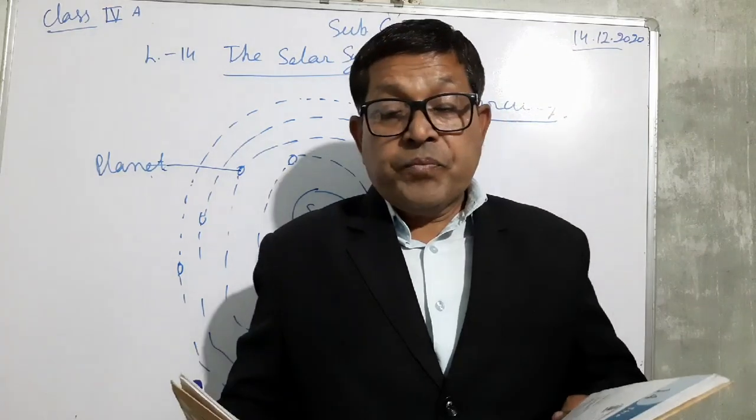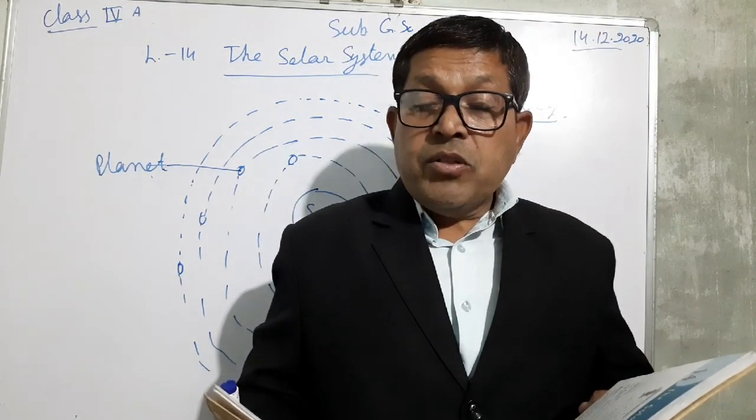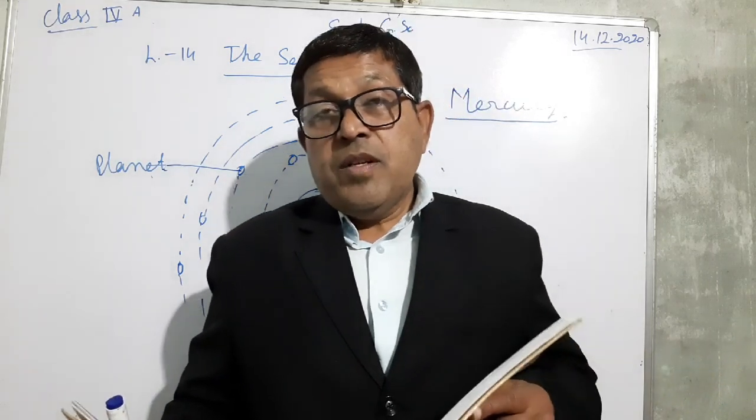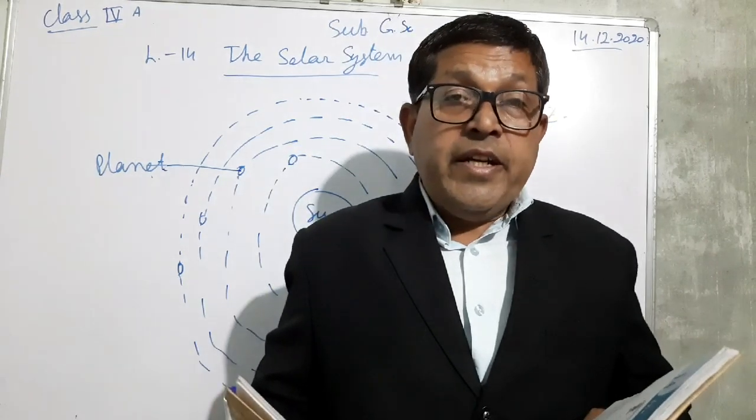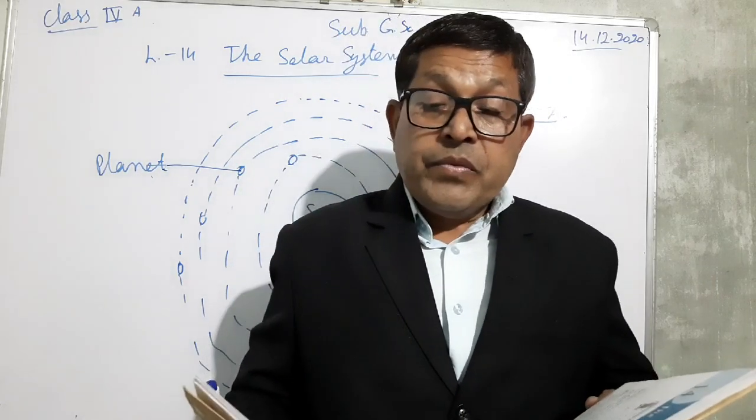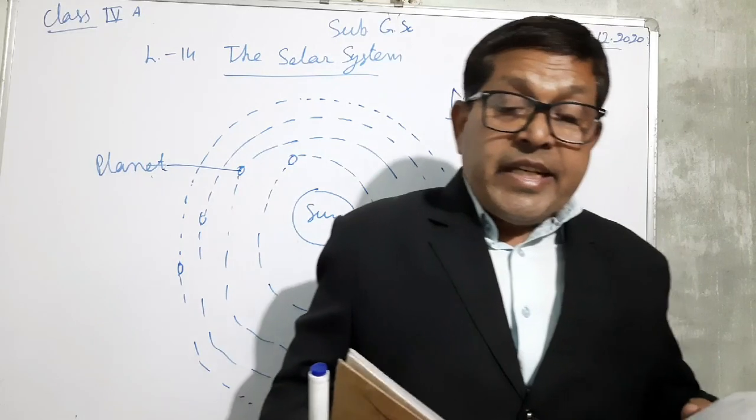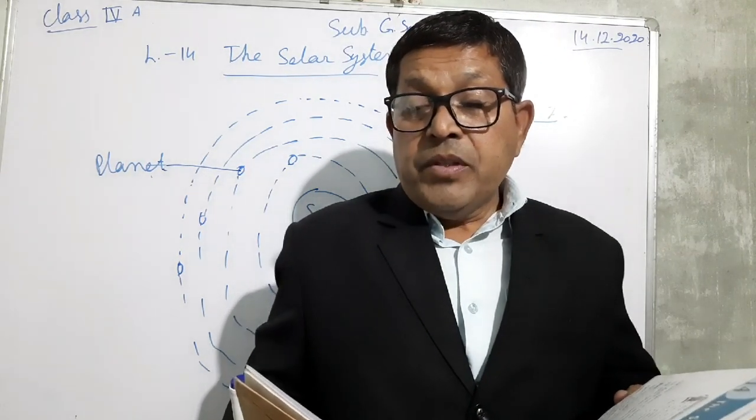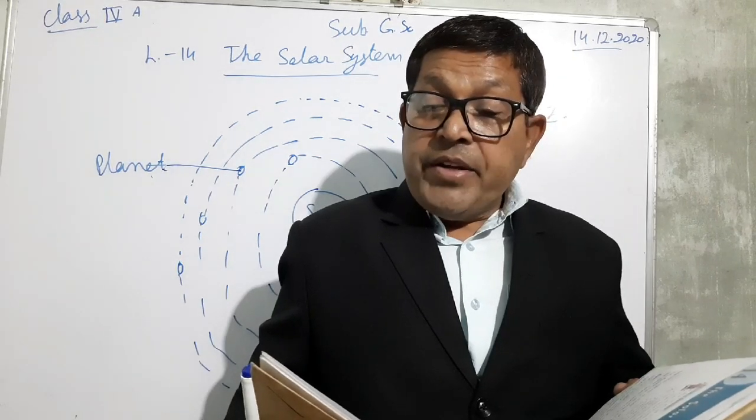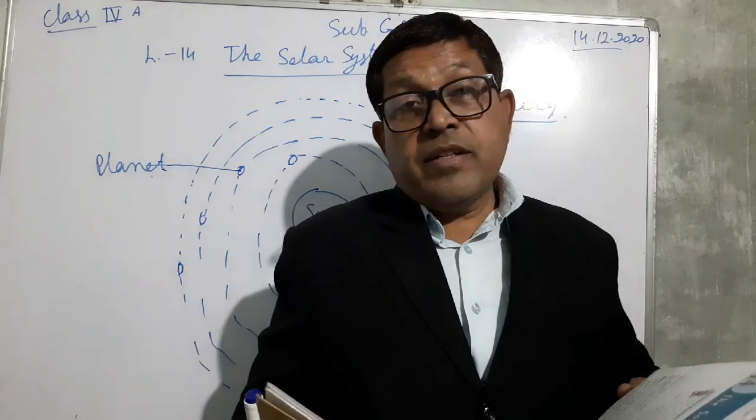First, Mercury. Mercury is the closest planet to the sun. It is also the smallest planet in the solar system. Venus. Venus is the second closest planet to the sun. It is brighter than any other planet. So Venus is the brightest planet.